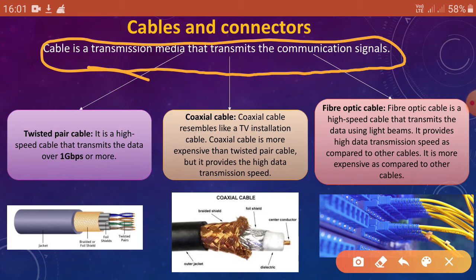When you are in a network, it is mandatory that you have a type of media, that means transmission media, so that you can transmit the communication signals over the network. So the cable is responsible for transmitting the data communication signals.